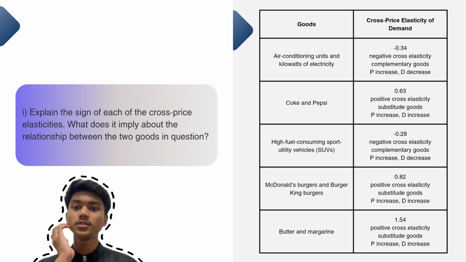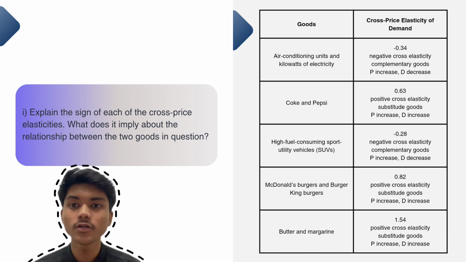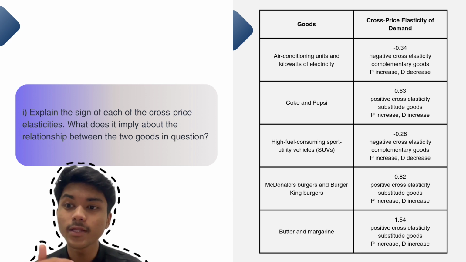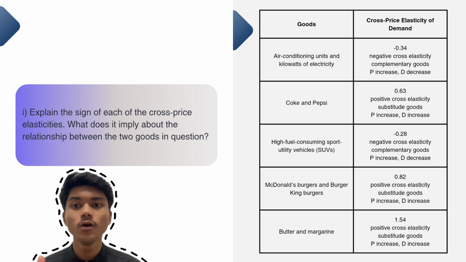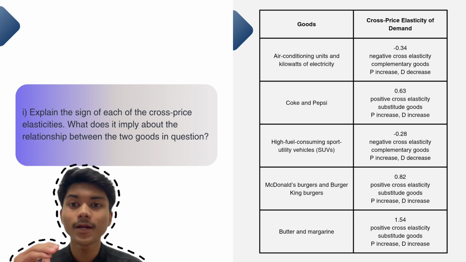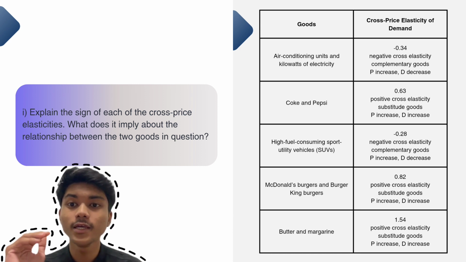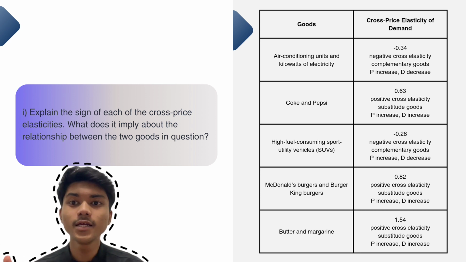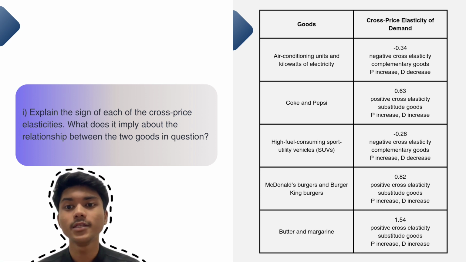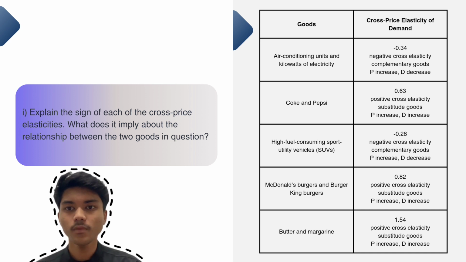That is a negative cross elasticity, so they are complementary goods. When the price of air conditioning increases, there is a decrease in demand for kilowatt electricity, and vice versa.